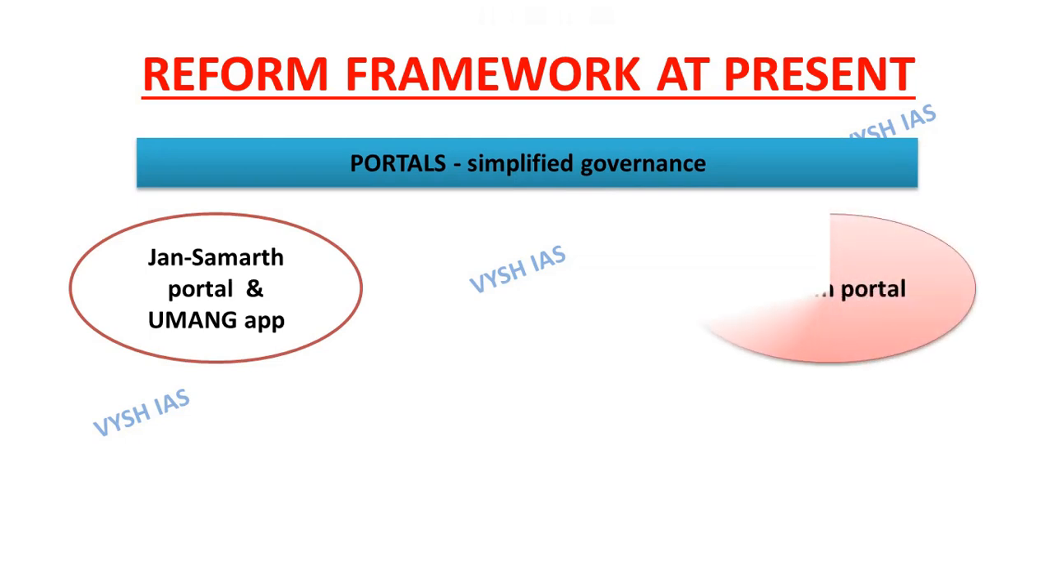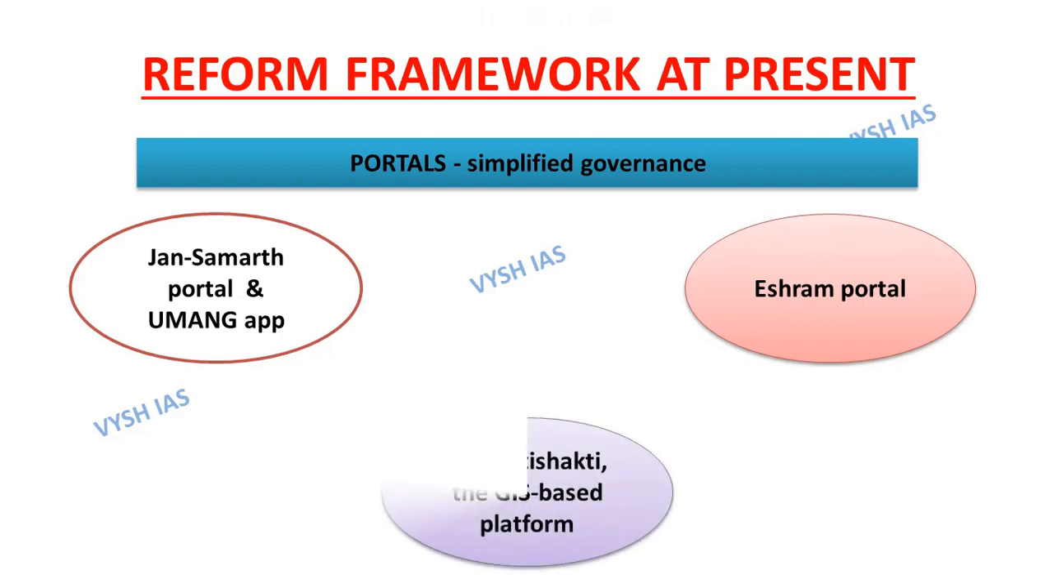Next is the eShram portal. The eShram portal, with more than 28.5 crore registered workers, has been integrated with various other digital portals for easy accessibility. And the last one is PM Gati Shakti, the GIS-based platform that brings together multiple ministries for integrated planning and coordinated implementation of multi-modal infrastructure connectivity projects, which aims to reduce logistic cost.